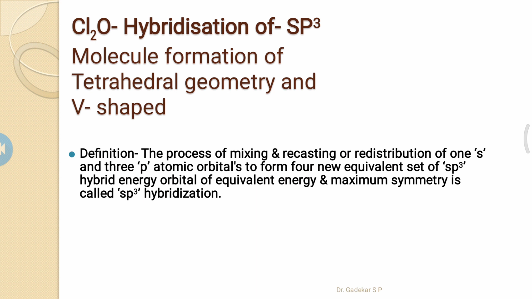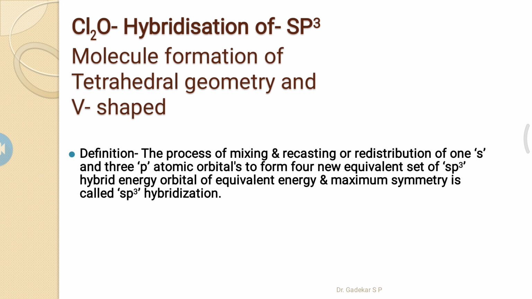It means one s orbital and three p orbitals hybridize to form the Cl2O molecule. The central atom is oxygen, and the molecule has tetrahedral geometry.